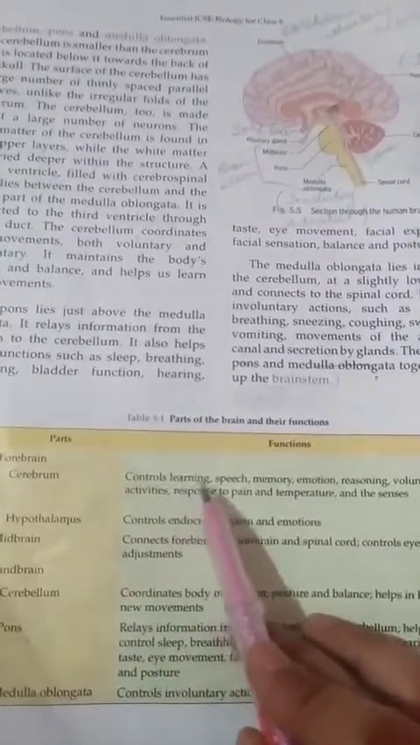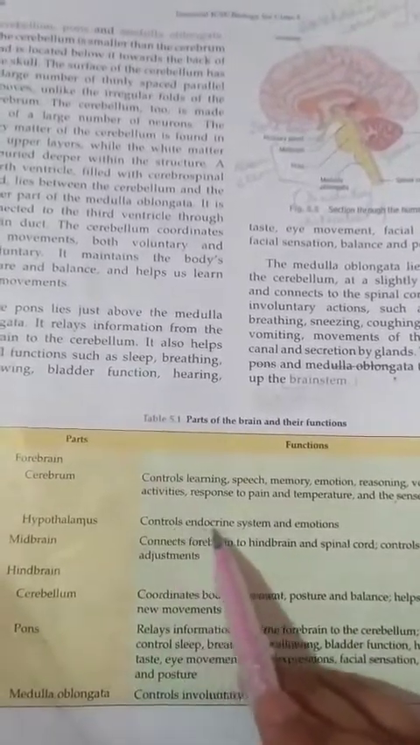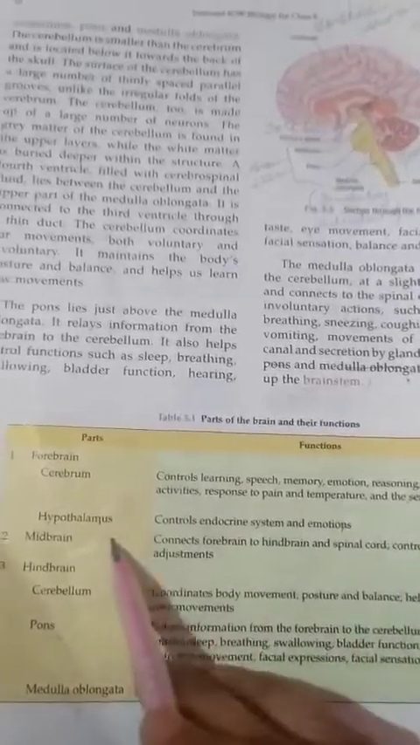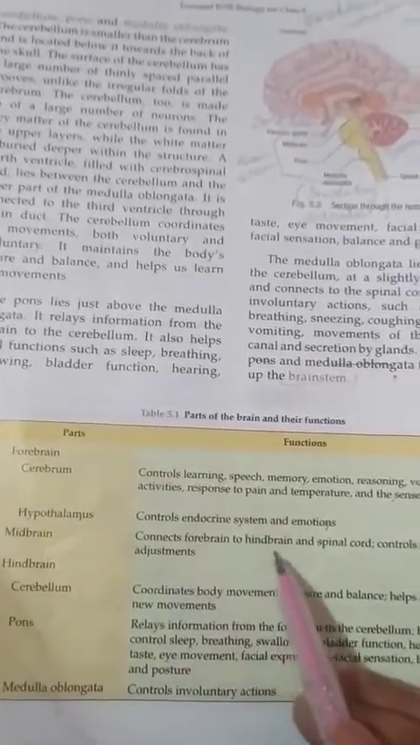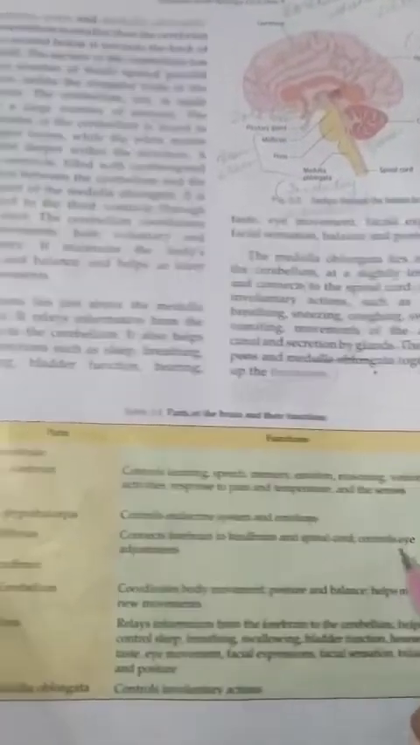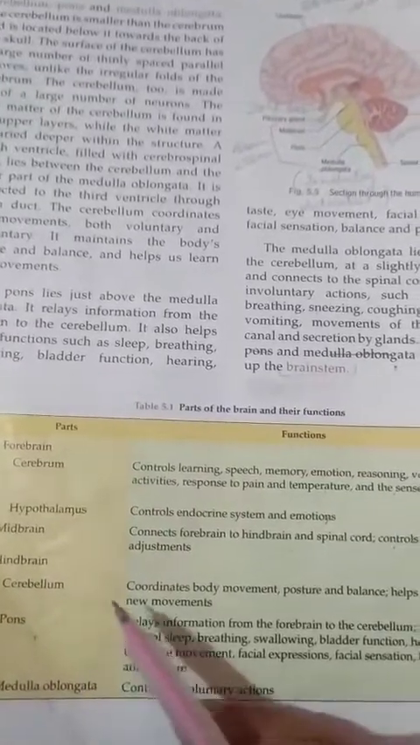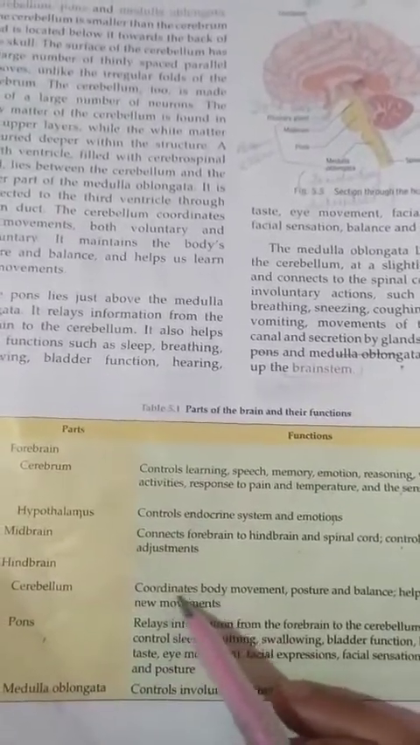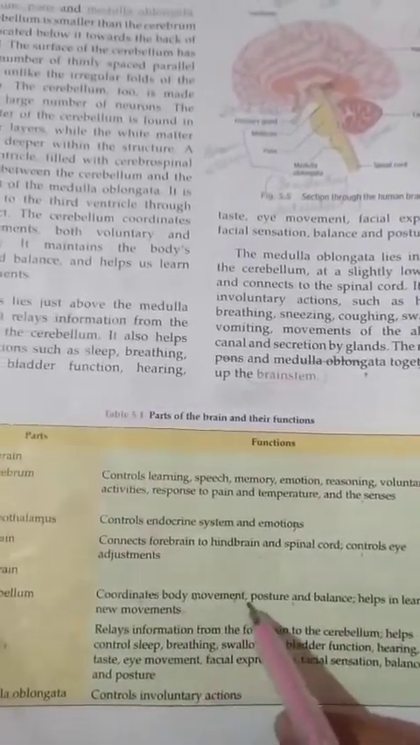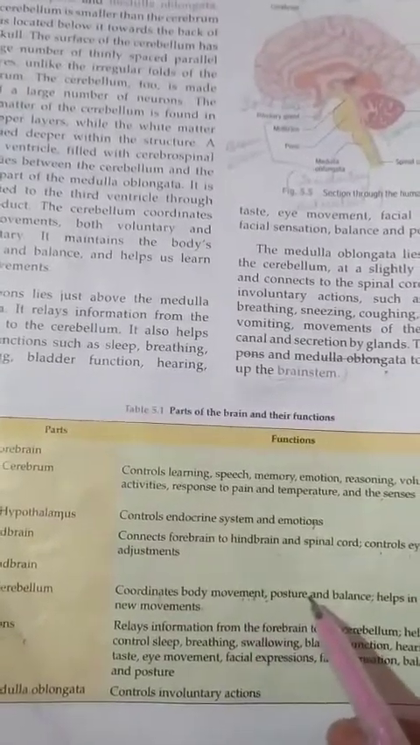The cerebrum controls all the voluntary actions. The hypothalamus controls the endocrine system and emotions such as anger, sadness, happiness. Then the midbrain connects the forebrain to the hindbrain and the spinal cord, and its second function is to control eye adjustment. The hindbrain consists of three parts: cerebellum, pons and medulla oblongata. The cerebellum coordinates body movement, posture and balance, and helps in learning new movements. It can do both voluntary as well as involuntary actions.